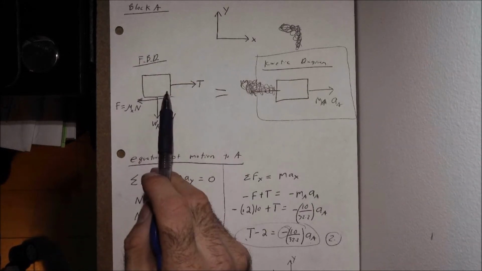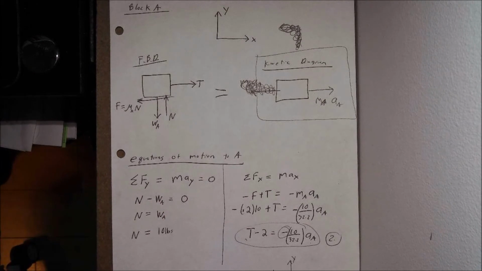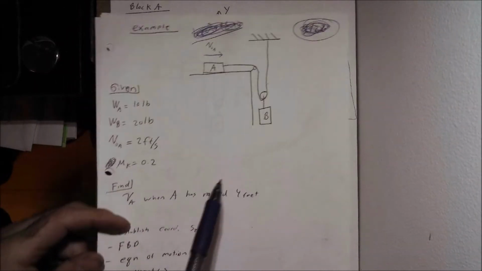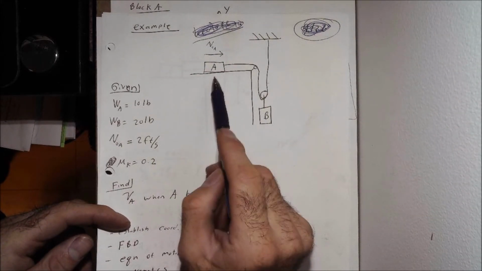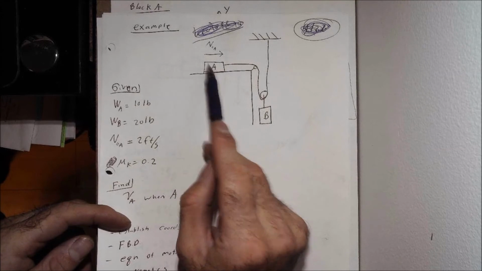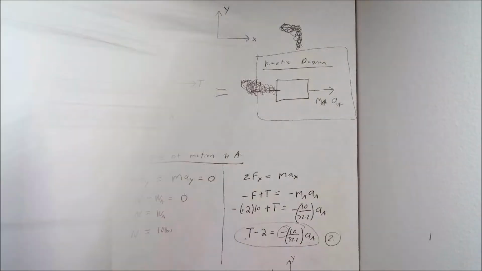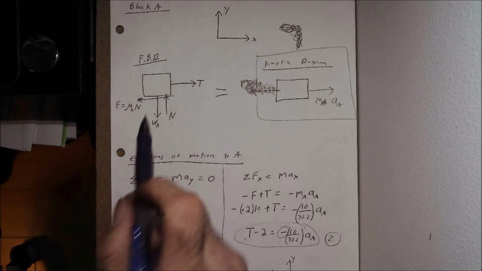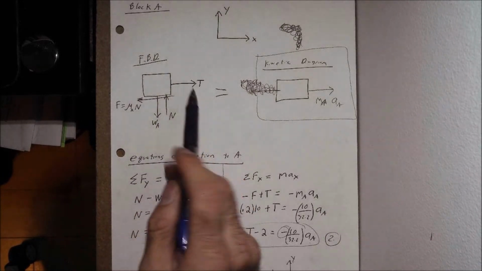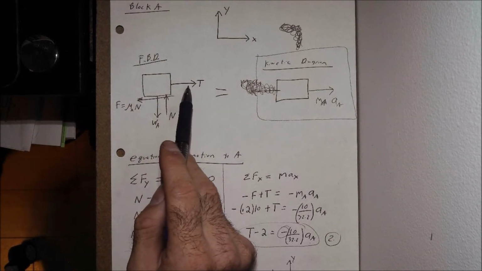So we look at block A. Again, we can reference back to our first setup page. What is our given diagram? What is acting on A? We can see a tension force over here, and I know there is a friction force, a normal force, and a weight force all acting on it. I can use that information to start drawing the free body diagram for block A. The cable causes a tension force here.